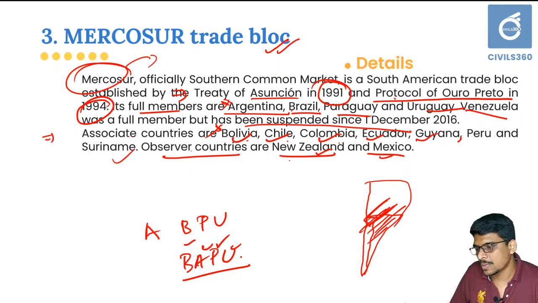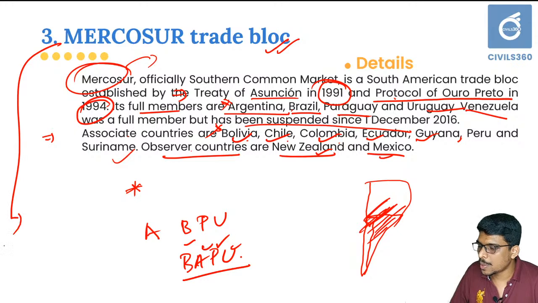Even if the question asks for associate countries and full members, you can easily eliminate the options. Whenever there is a question on an international organization and its members, you can easily identify or eliminate the members, because there will be an obvious non-member choice. There will be certain countries that obviously are not part of that international organization. For example, whenever there is a question on Mercosur, there will be certain countries like UK, US, Japan, etc. At least one will be in your options.